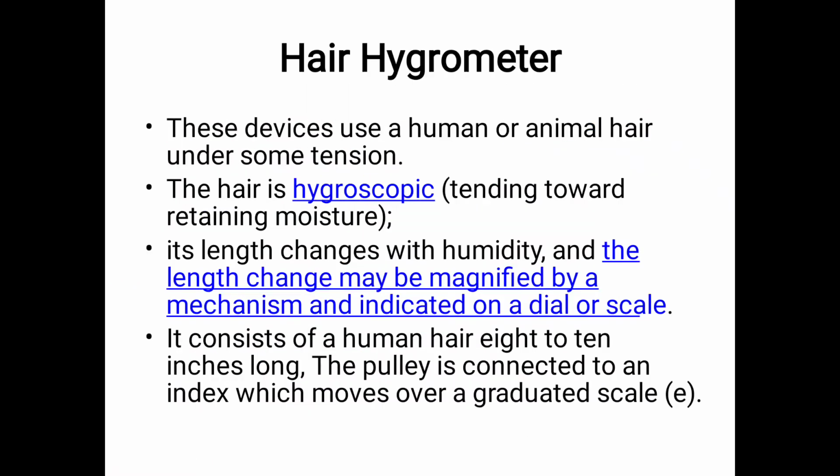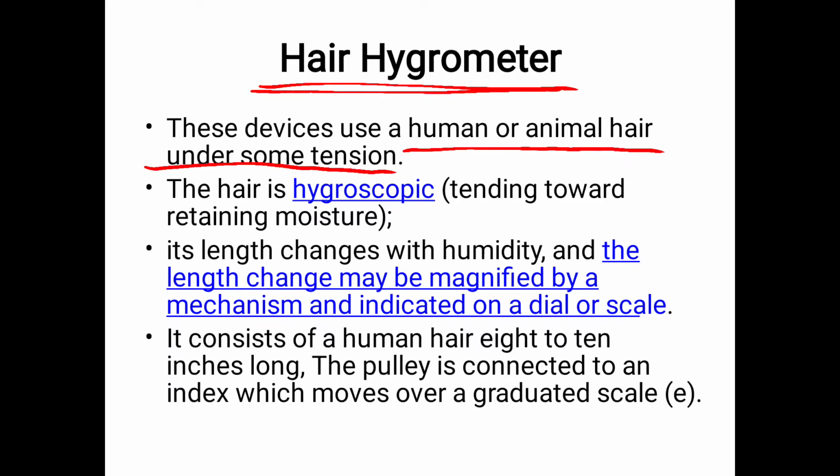Then next we will see the important element from this chapter, that is the hair hygrometer. In the hair hygrometer, human or animal hair is used under some tension to find out humidity.